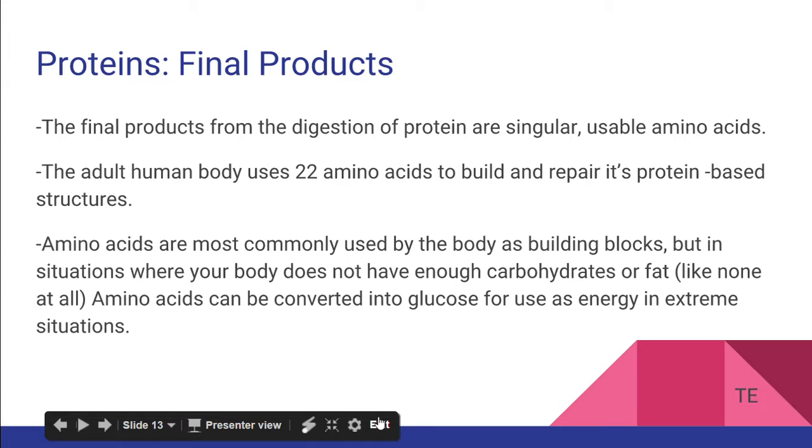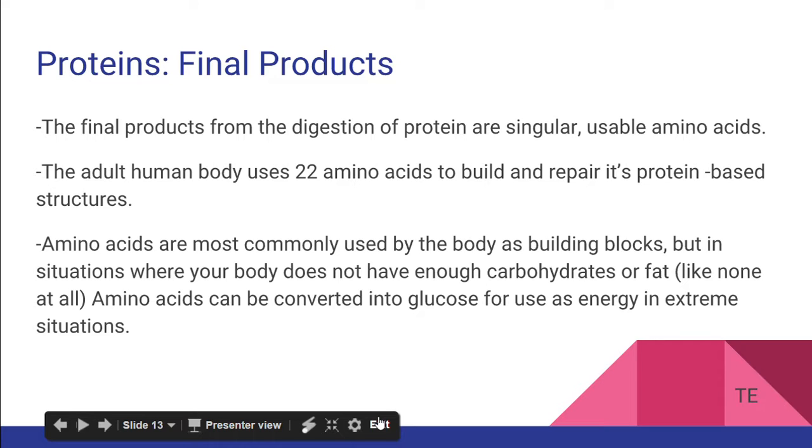The final products of protein. The final products that come from the absorption of protein are singular amino acids that are processed and ready to link up to be used whenever necessary. The human body uses 22 amino acids altogether, and each serves a different function. However, amino acids are not only used as building blocks.